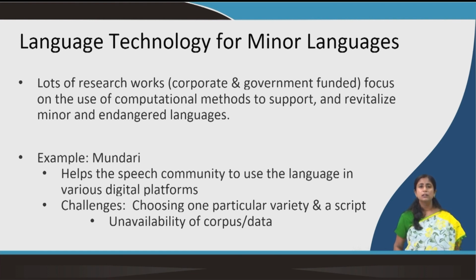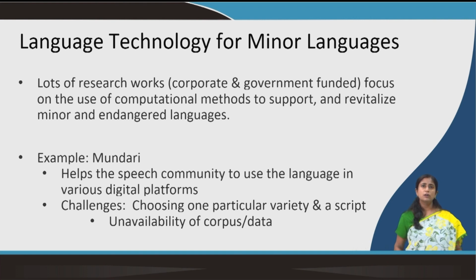There are various schemes which they do not know about because they can't read, but if those schemes are read to them through the machine, then they will know about them. That way also they get benefited. Moreover, if books or other pedagogical materials are not available in Mundari, but things are digitally available, like gaming apps and pedagogical apps in the language, then that encourages them to use Mundari more. That way the language does not get endangered.